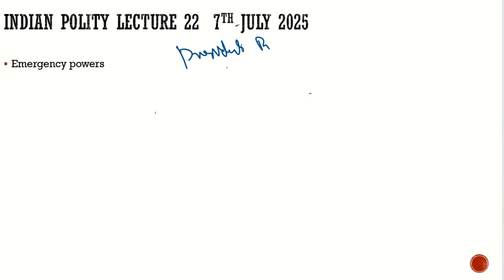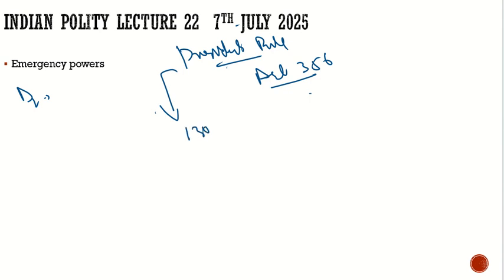President's rule under Article 356 of the Indian Constitution. When this constitution was framed and this provision was discussed, Dr. Ambedkar believed that this provision would never be used. It would always remain a dead letter. But unfortunately, this provision of the president's rule has been used more than 130 times since the enactment of the Indian Constitution.